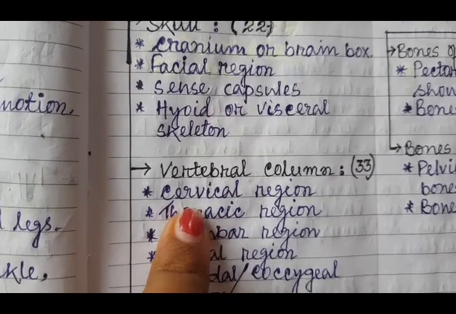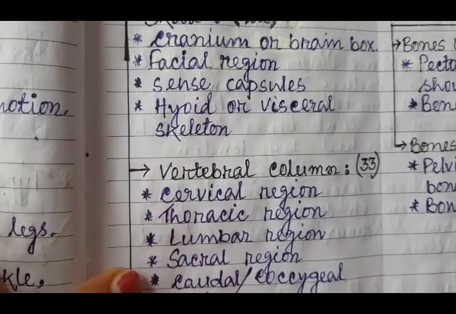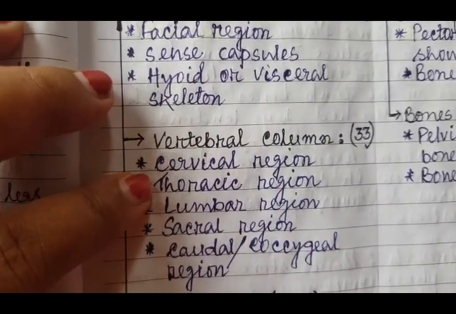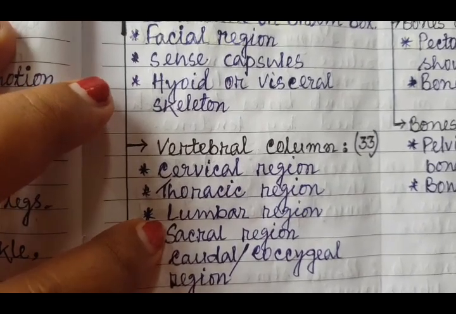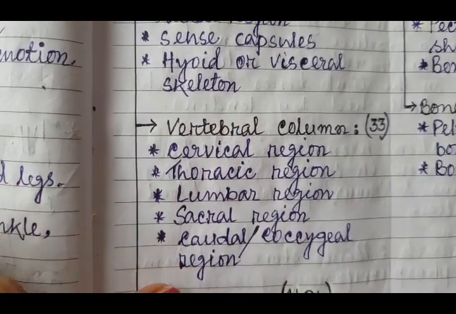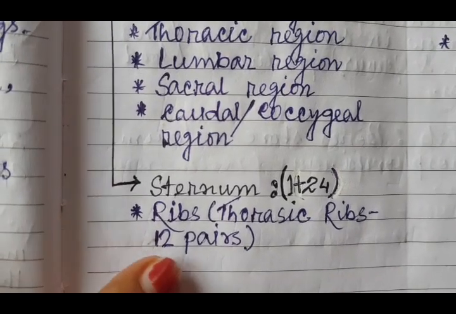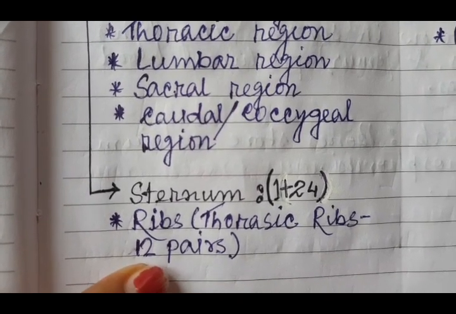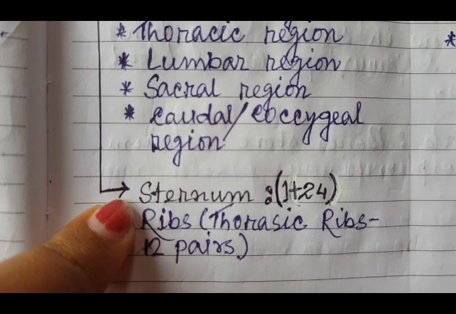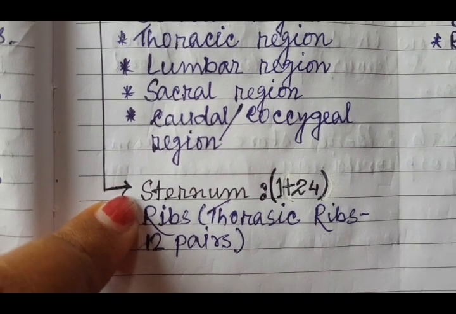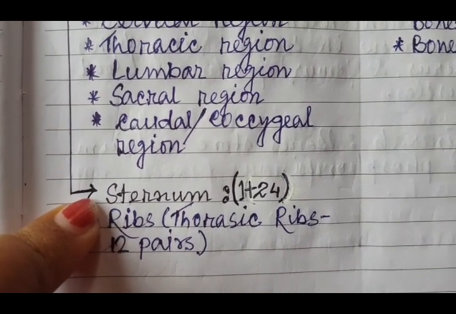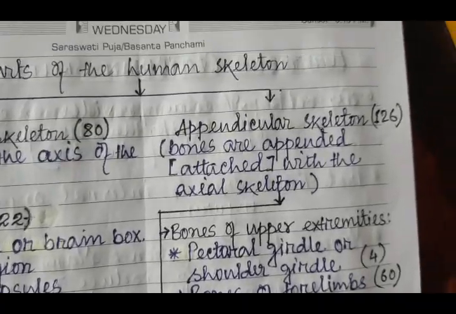The vertebral column is divided into five regions: the cervical, thoracic, lumbar, sacral, caudal or coccygeal region. And the rib cage has 12 pairs of ribs with the sternum attached with them at the frontal or anterior part.